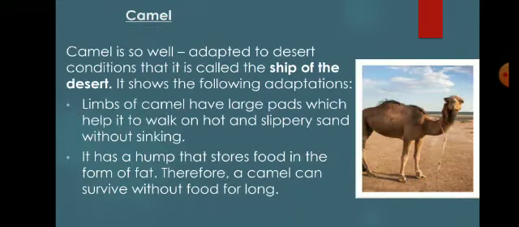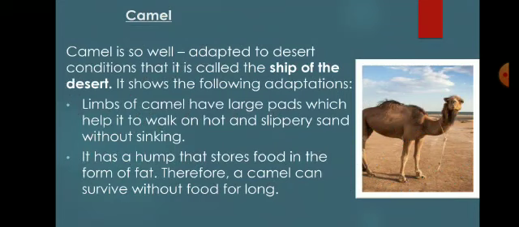Now we'll move on to the adaptive features found in the camel. The camel is so well adapted to desert conditions that it is called the ship of the desert. It shows the following adaptations. The limbs of the camel have large pads which help it to walk on hot and slippery sand without sinking. Camels also have a hump that stores food in the form of fat. Therefore, a camel can survive without food for long.